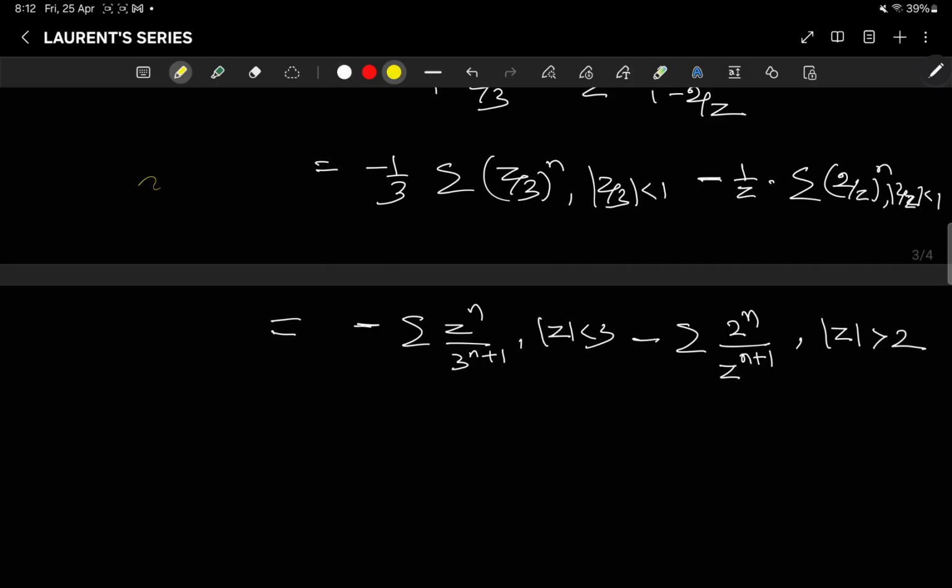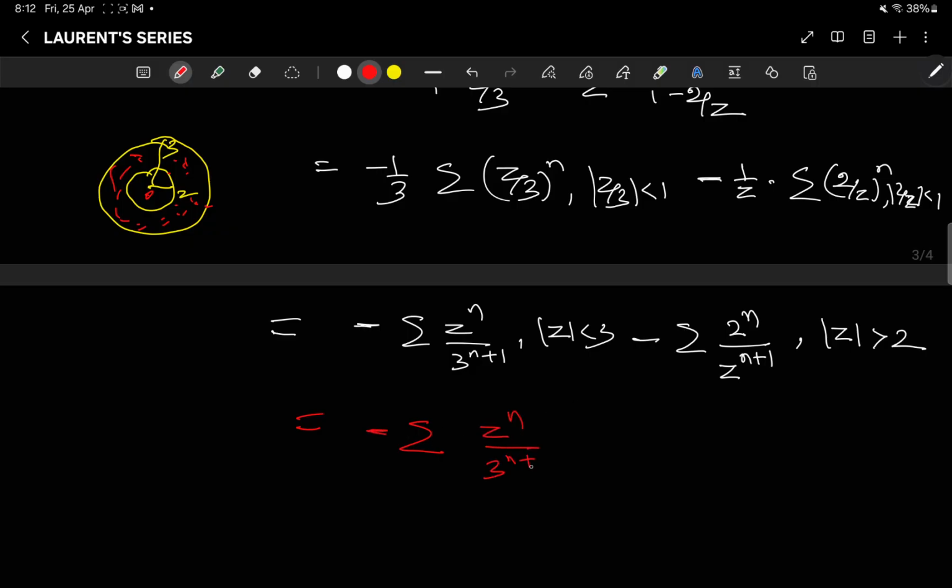So what does it mean? The center is at 0, it is greater than 2 and less than 3, so it lies in the annular region. So this is the Laurent series. What we are getting is summation of minus z^n/3^(n+1) plus 2^n/z^(n+1). It is the positive power of z and the negative power of z. So the region here is the annulus, 2 < |z| < 3.